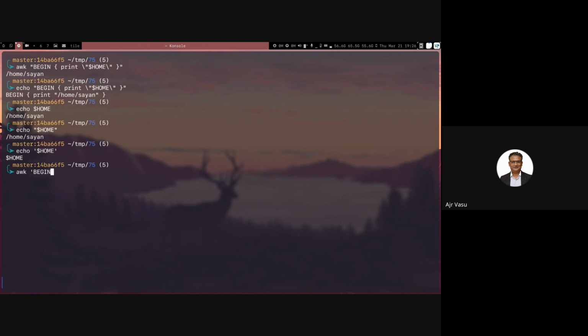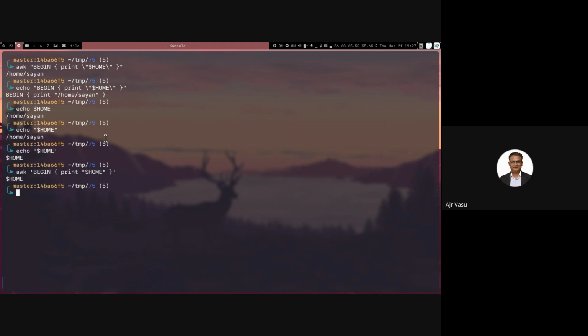I was not talking about that. I was talking about the awk begin. So if we are putting it inside single quotes, and I am telling print $home, this $home is still inside the single quotes, right? So bash will not change its value. The entire string will go to awk as it is, so it will simply print the text $home.